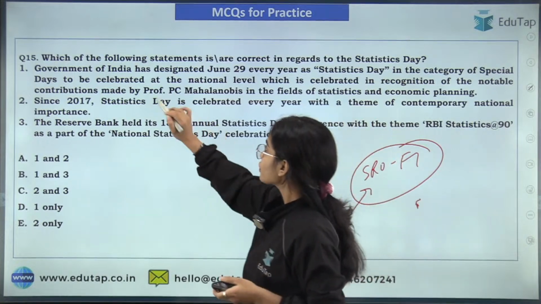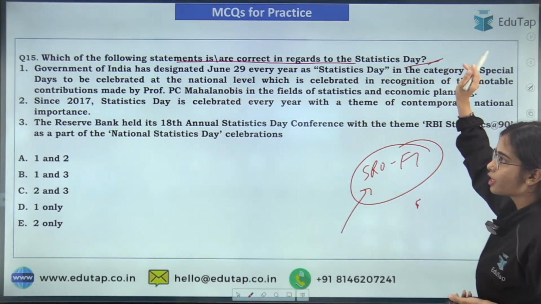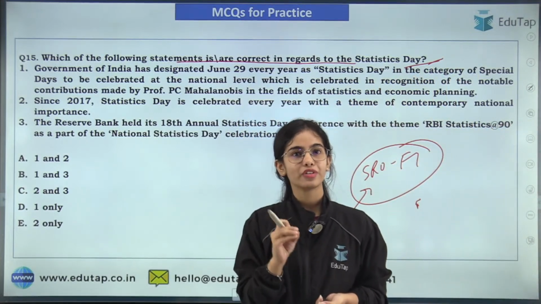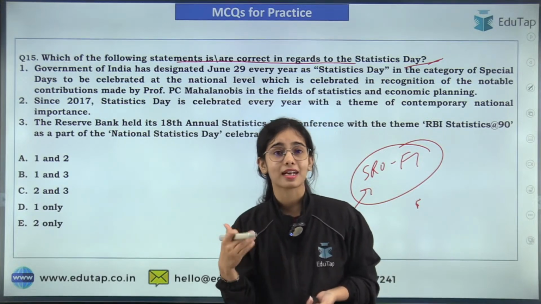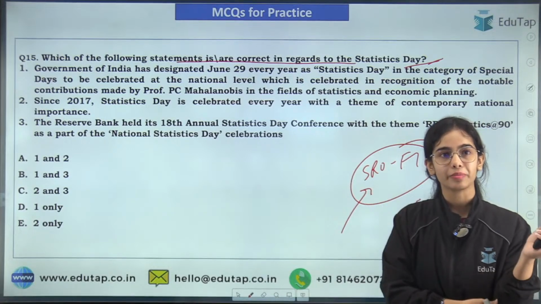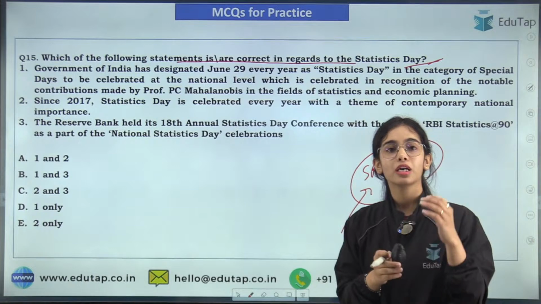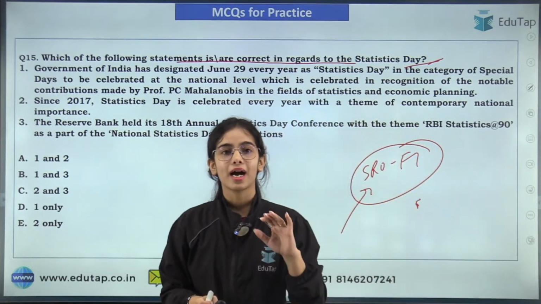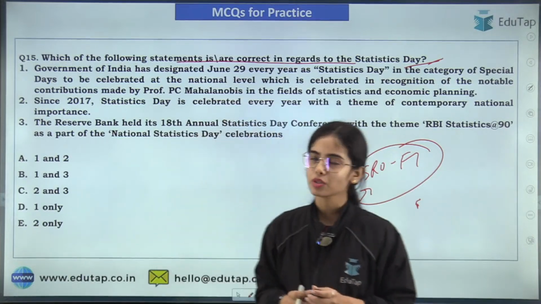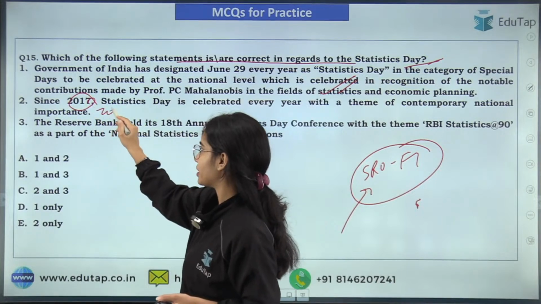Okay. So which of the following statements is or are correct in regards to the Statistics Day? First of all, Government of India has designated 29 June every year as Statistics Day in the category of special days, and this is to be celebrated in recognition of the work that has been done by Professor P.C. Mahalanobis, and this is to celebrate the birth date of the great statistician. Okay, so this first statement is correct. Since 2007, this day has been celebrated.